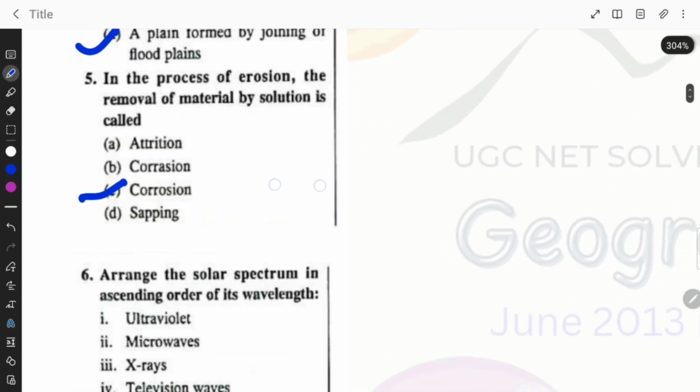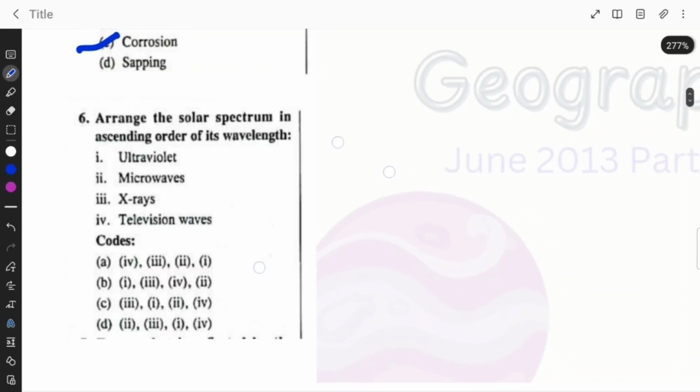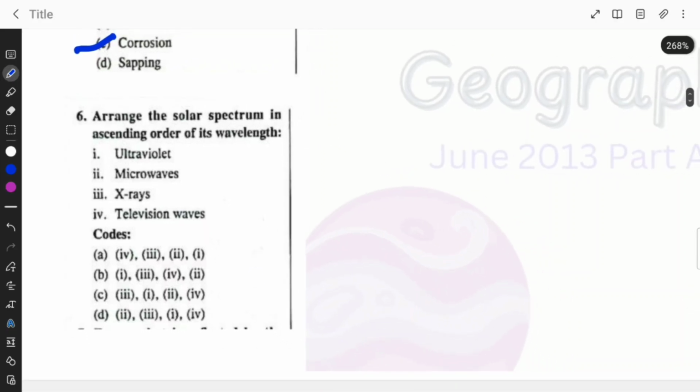In the process of erosion, the removal of material by solution is called attrition, corrosion or sapping. The right answer is option C, corrosion. The next question, arrange the solar spectrum in ascending order of its wavelength. Ultraviolet, microwave, X-ray, television waves.